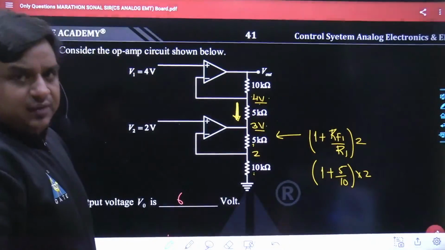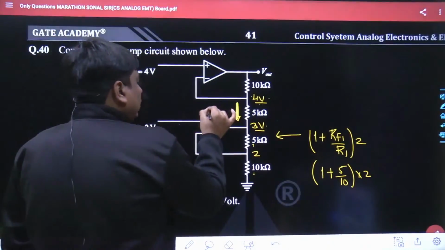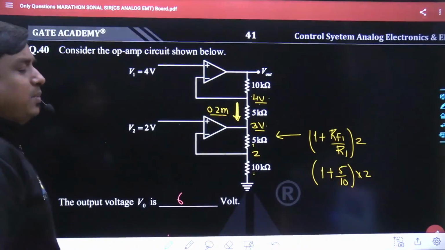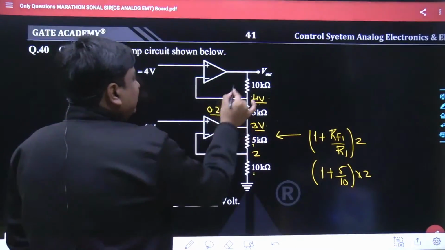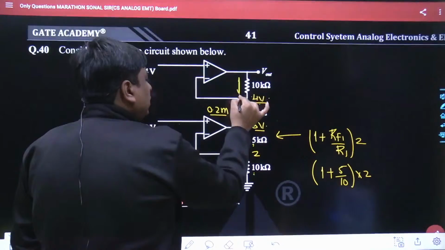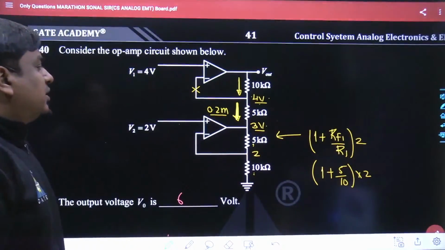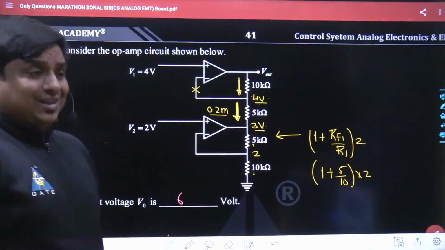1 divided by 5 used to be 0.2, and kilo will make it milli. So the 0.2 milli current had been flowing across this 5 kilo, and the same current would flow across the 10 kilo resistance as well, because being an ideal operational amplifier, the inverting and non-inverting terminals are not going to sink any amount of current.